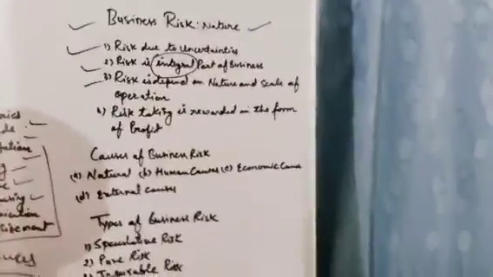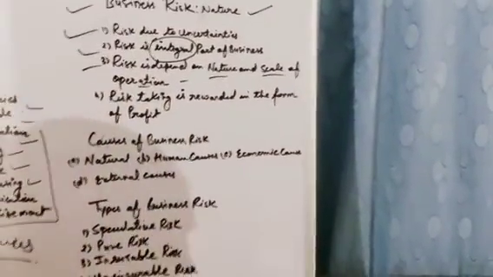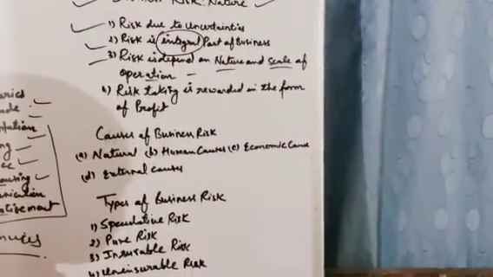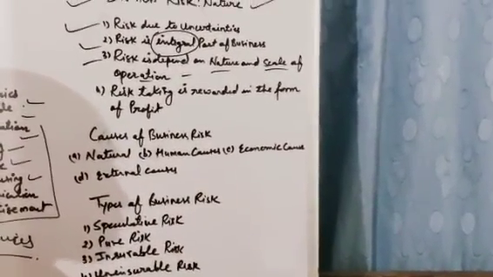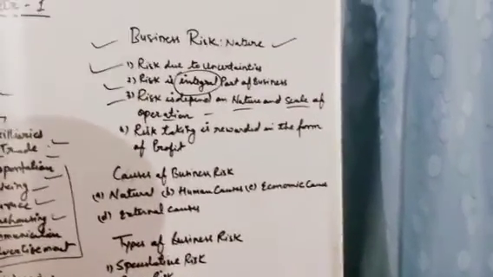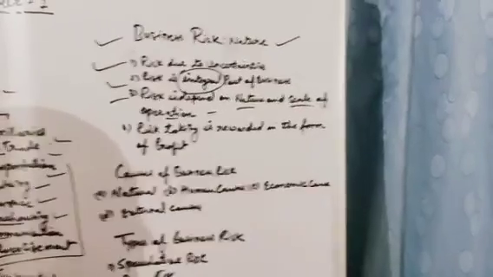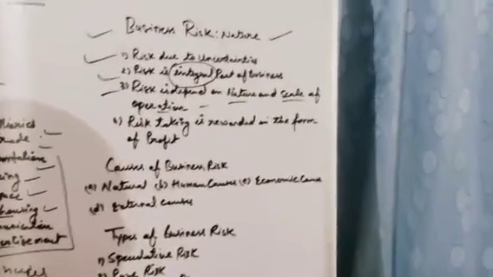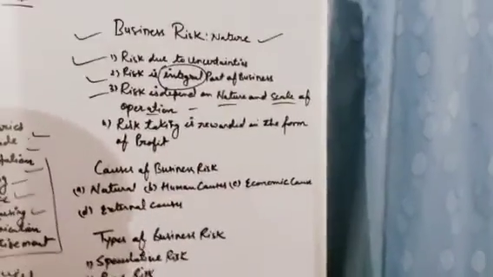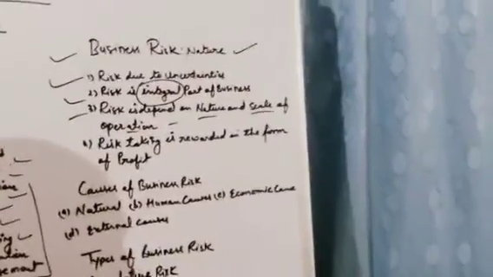Then risk depends on the nature and scale of operations. Nature means some of the jobs are very risky. Like if you are a seller in a fish market, or a vegetable market, these products are very easily spoiled. Like milk, it spoils very soon. So it is a very risky business. Whatever you have manufactured, you have to sell on the same day, otherwise loss is there.